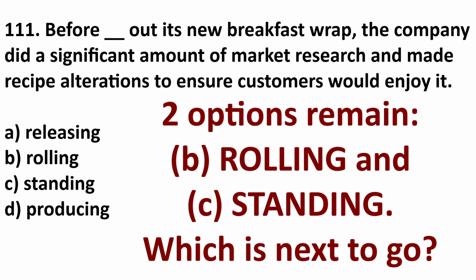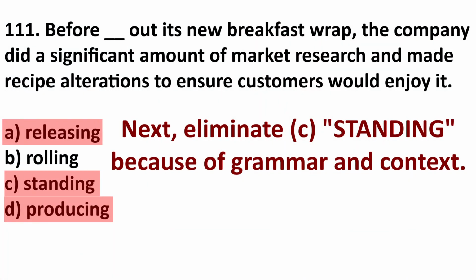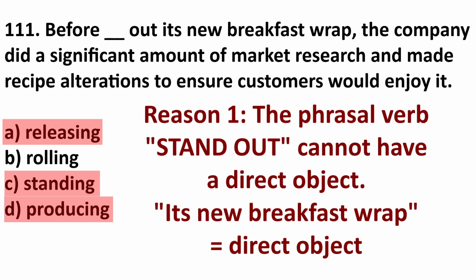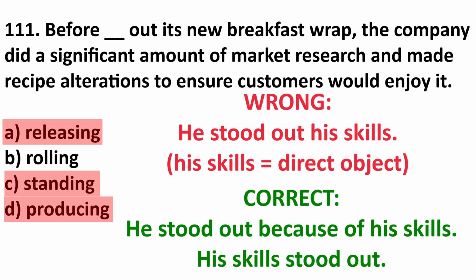Now we have two choices, stood and roll. When you look at grammar and context, it is not very logical to use standing out. The first reason is stand out does not have a direct object. For example, if I said he stood out his skills, this is incorrect because skills is a direct object. He stood out because of his skills.